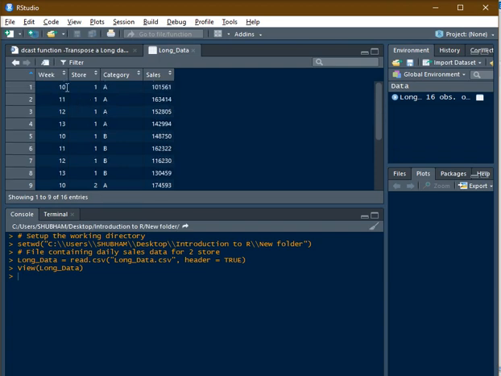For example, the first row is for store 1 category A, sales for week 10 is 101561. Right now I want this data to be transposed in such a manner that in the final output I get week as the first column, store as the second column, and the third and fourth columns will be category, which is A and B. Right now there are two unique categories, right? And the numbers in between those cells would be the sales metric, right?